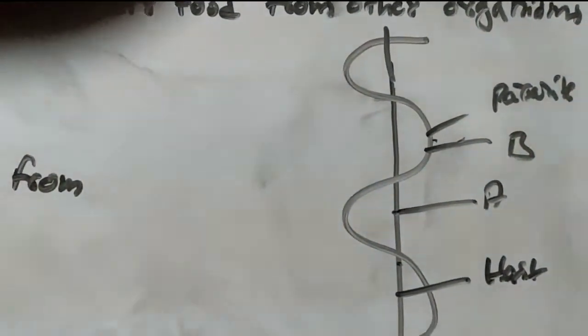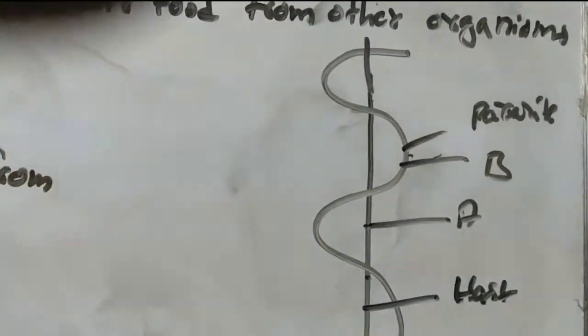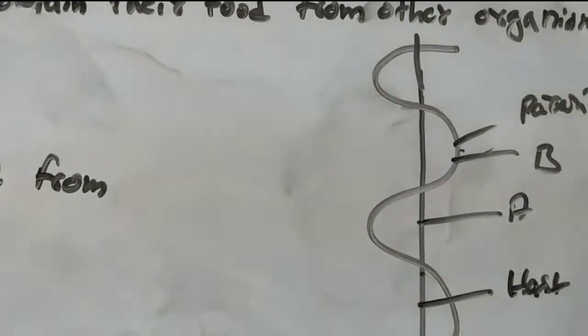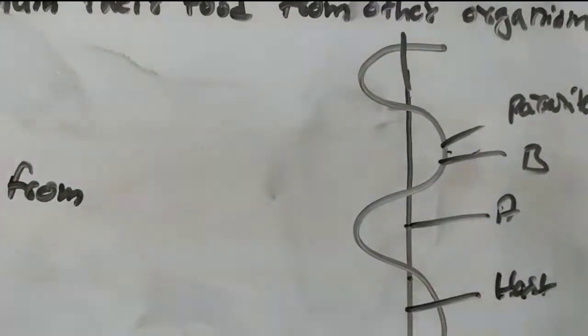Some parasites completely depend on the host; such parasites are known as complete parasites, and amarbel is a complete parasite. Some parasites depend only for particular things or only partially; such parasites are known as partial parasites.